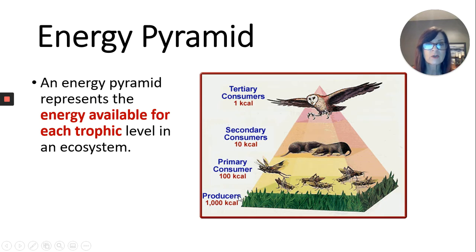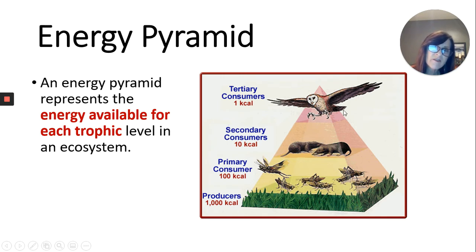There's more food or more energy available at this bottom first trophic level than there is in the one above it. So there are fewer organisms. There are more organisms available here than at this level. And so, if these organisms were to eat up all of these, then this might grow out of control. Everything gets kind of wonky if these numbers get messed up. So this is how it needs to work.